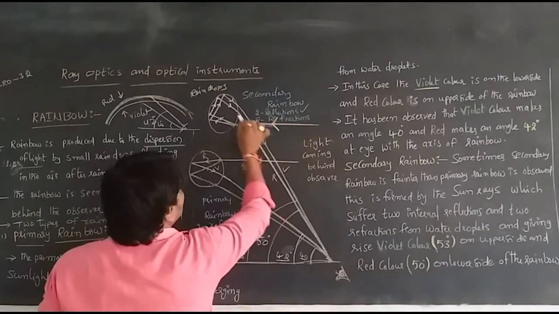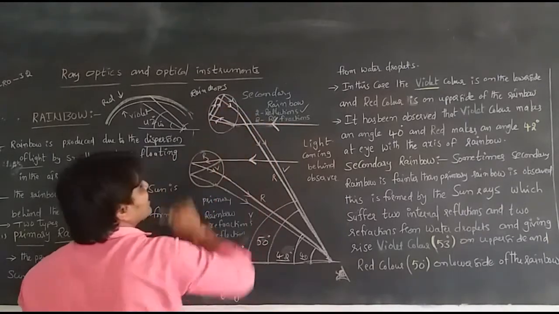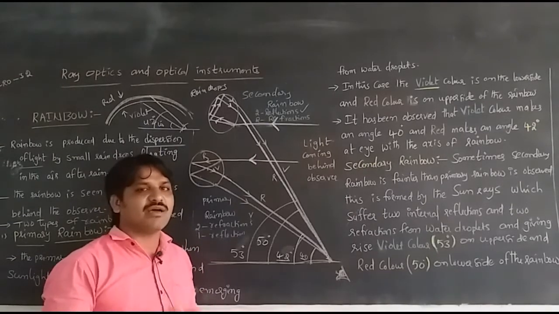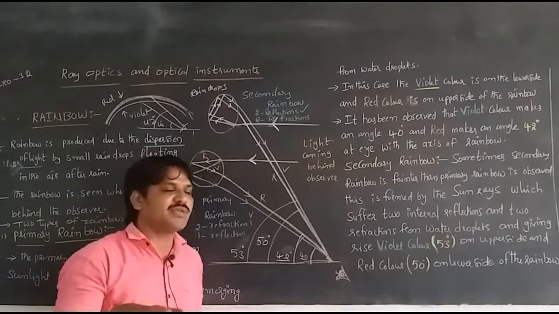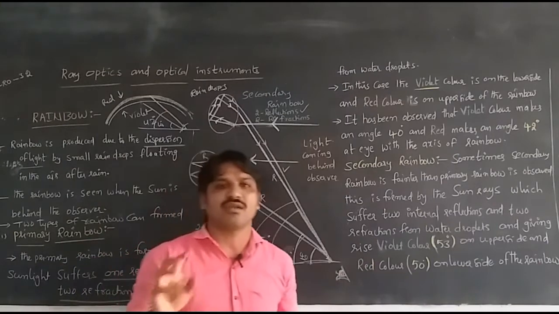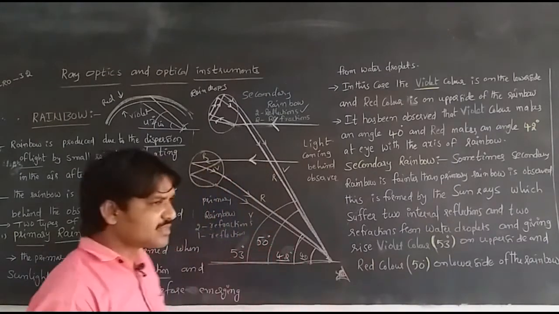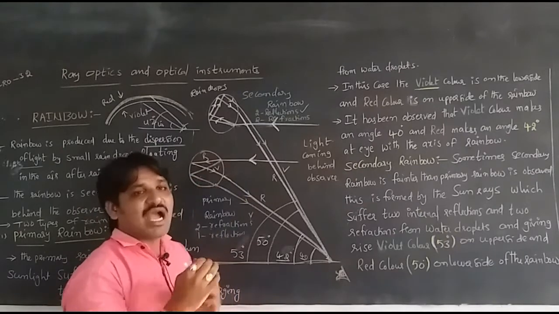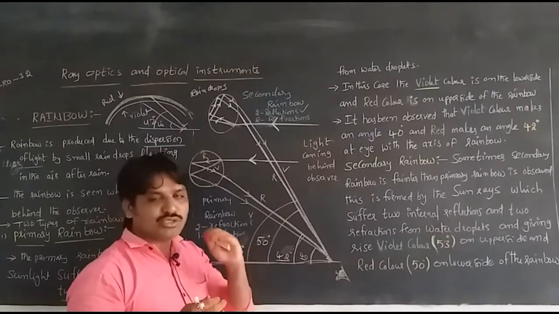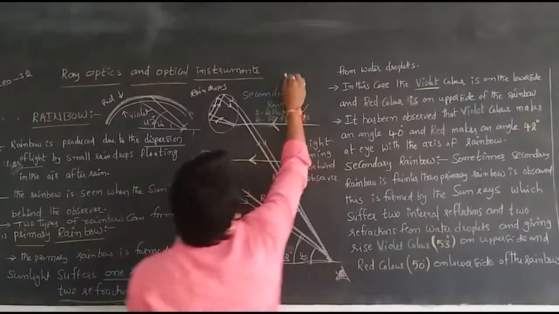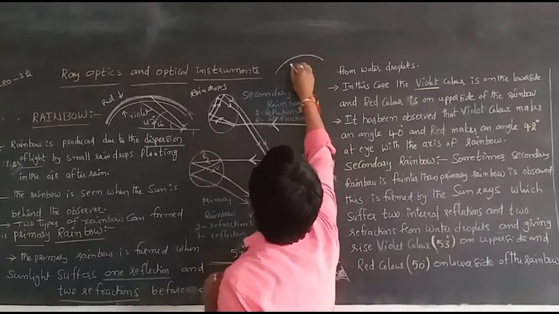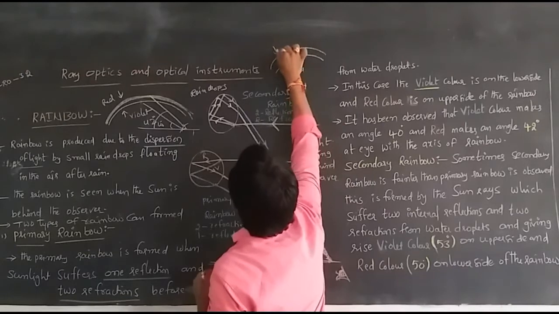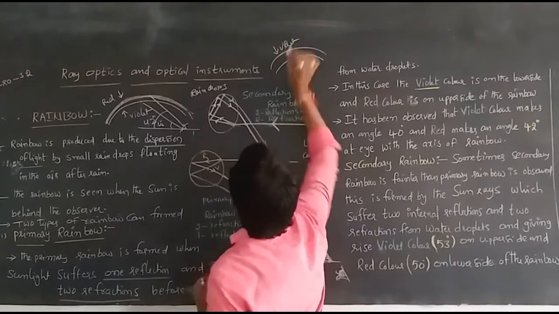So that's why two refractions and two internal reflections are possible. So that's why the light is fainter and cannot be visible all the time. The secondary rainbow will not be visible all the time because here the violet color is on the upper side and the red color is on the lower side.